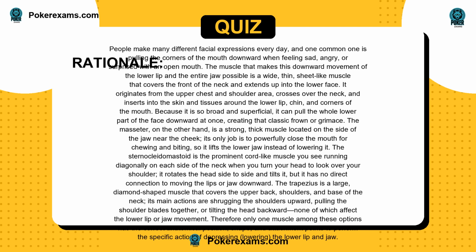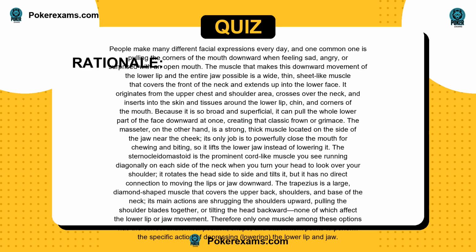It originates from the upper chest and shoulder area, crosses over the neck, and inserts into the skin and tissues around the lower lip, chin, and corners of the mouth. Because it is so broad and superficial, it can pull the whole lower part of the face downward at once, creating that classic frown or grimace.